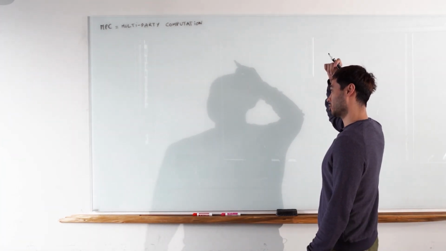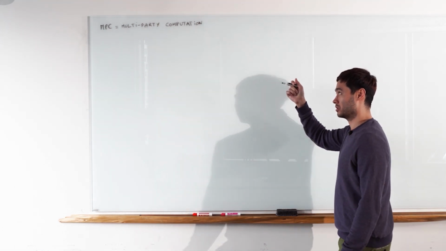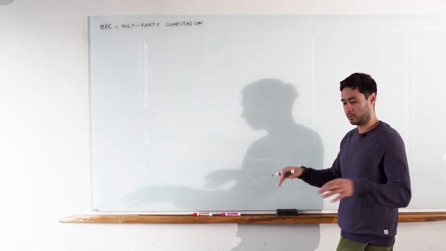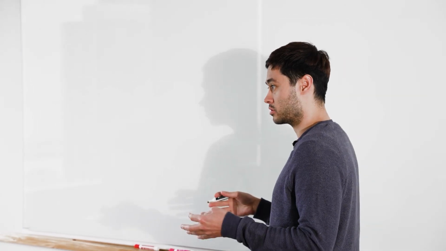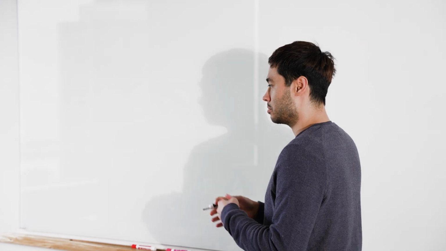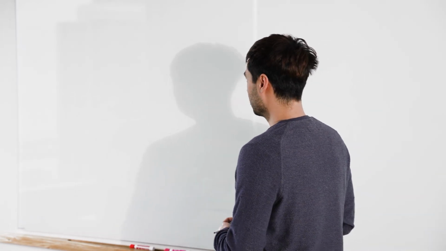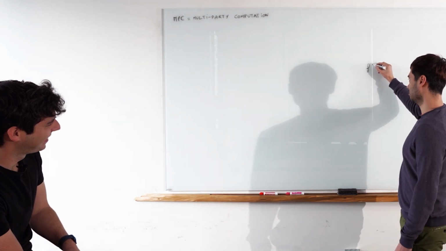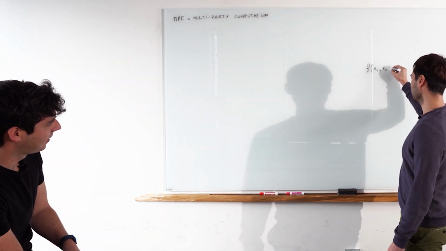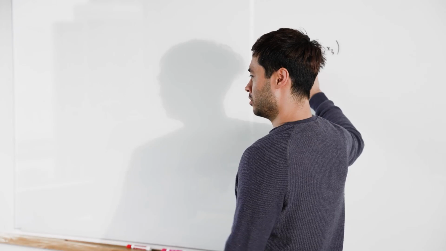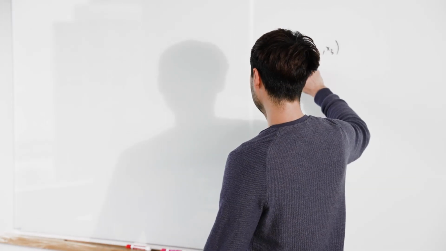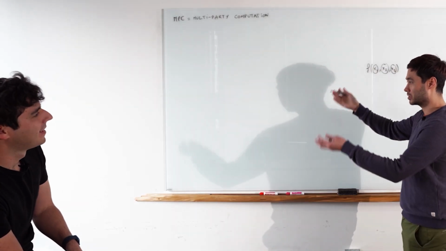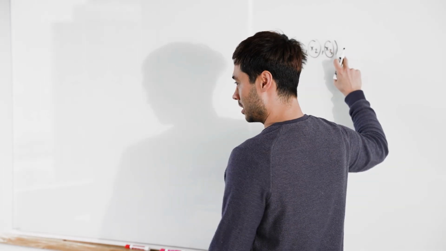Okay, so multi-party computation. The point of multi-party computation is to basically distribute the computation among multiple participants, if you don't trust one person to have the secret or to have some of the input of a function you want to compute. So, a very basic example: you have a function, you have x1, x2, x3, and we want to compute that with a friend. This is my input, this is your input, and this is our friend's input. Then we would use multi-party computation to compute this thing together.